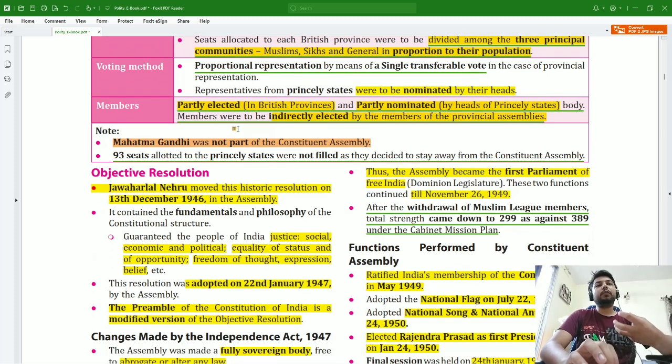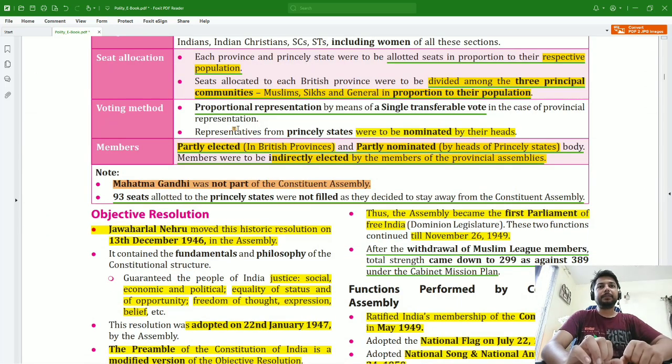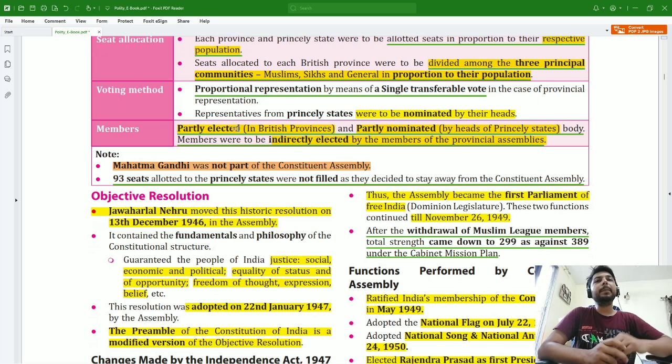Then comes the voting method. What was the voting method used for the composition of the Constituent Assembly? The members from the provinces were indirectly elected by the members of the provincial assemblies, and the members of the princely states were nominated by the princely heads. This question was asked in one of the prelims exams, whether it is directly elected or indirectly elected, and if indirectly elected, then elected by which members.